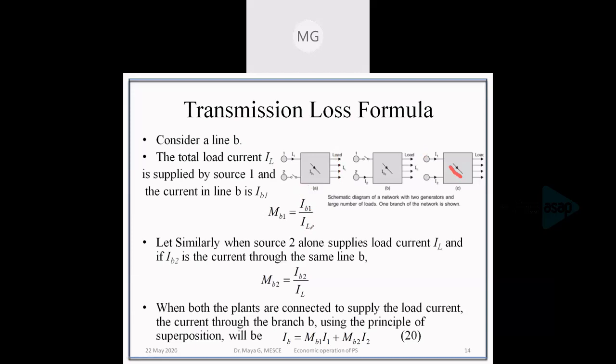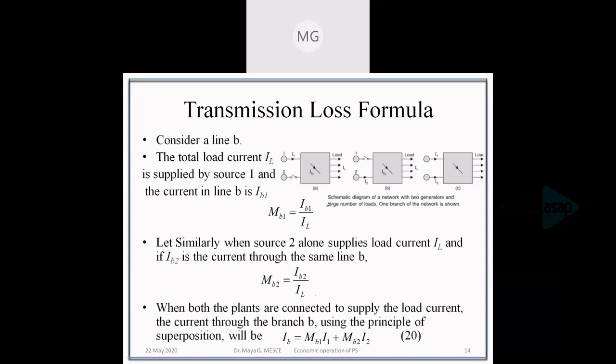Similarly, when we consider the second unit alone is connected, keeping the first open, current will be flowing through the same transmission line B, and it is taken as IB2, and the current distribution factor can be written as IB2 divided by IL.